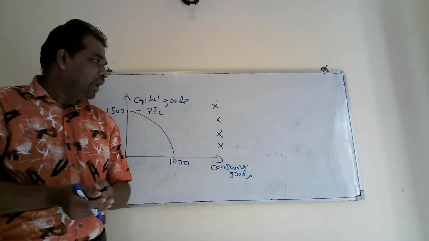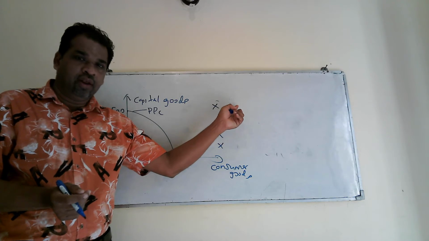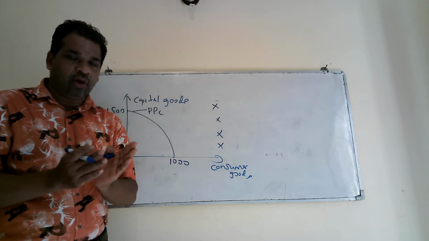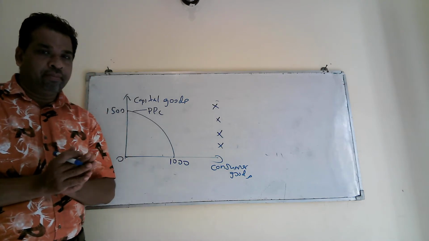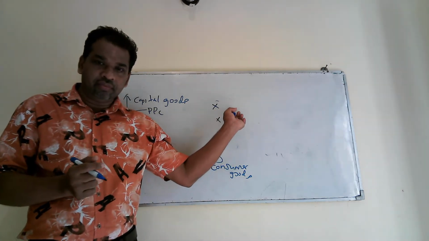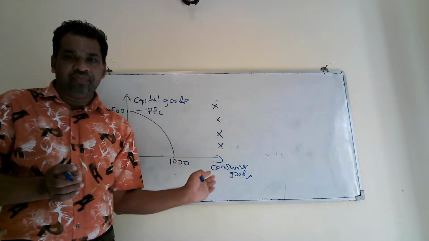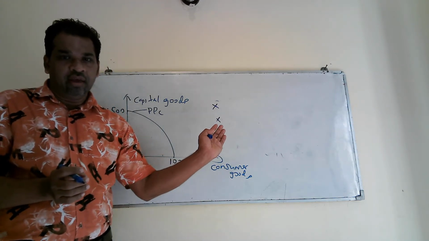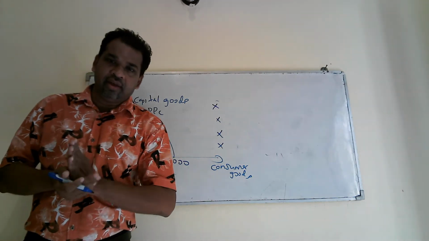You have to mention, and also you have to define what a PPC curve is. PPC curve is a curve which is used to indicate the maximum production capacity produced by a country by using their existing technology and using all the resources in an efficient manner. I will repeat the definition again.